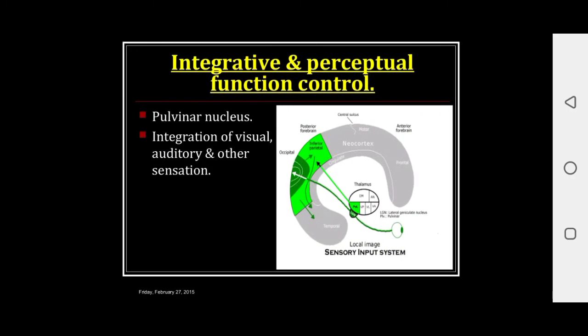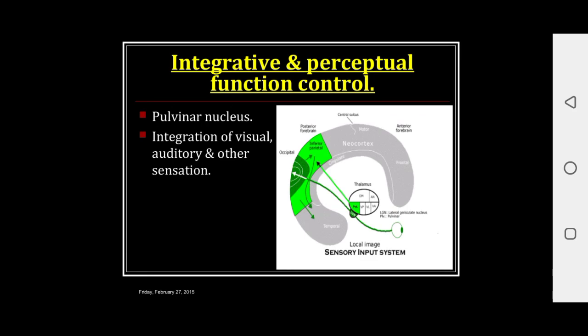The medial geniculate body receives afferent from the auditory pathway, while the lateral geniculate body receives afferent from the optic tract. And the medial geniculate body sends efferent to the auditory cortex, while the lateral geniculate body sends efferent via the optic radiation to the primary visual cortex. So the medial geniculate body is concerned with hearing, while the lateral geniculate body is concerned with vision.